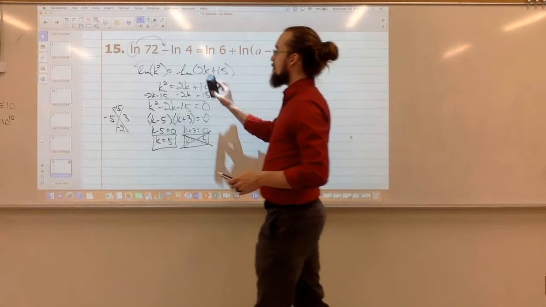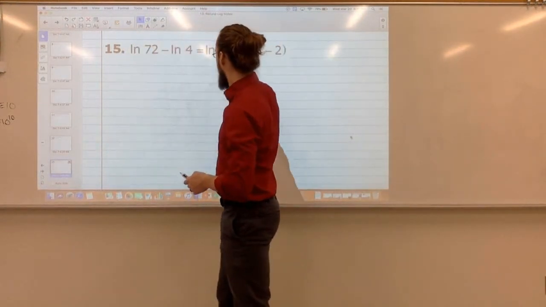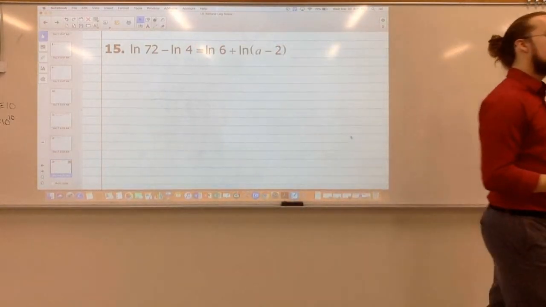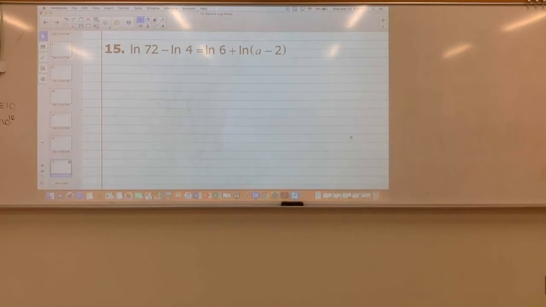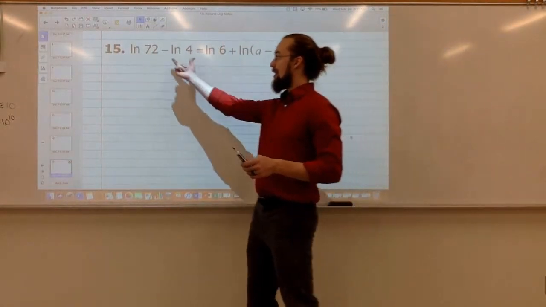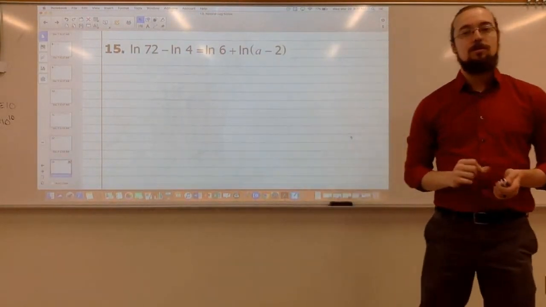Alright, let's take a look at 15 here. So on this one, I've got multiple logs on both sides of the equation. I need to combine both sides before I can drop the logs, before I can use the one-to-one property. So first, on the left side, I'm subtracting these logs. How would I combine those?